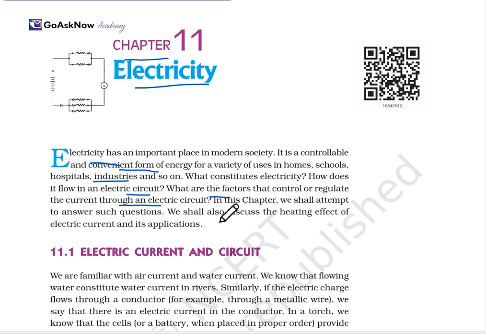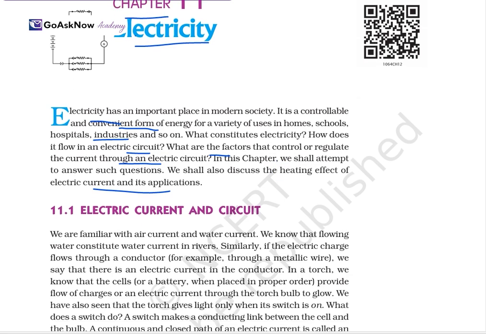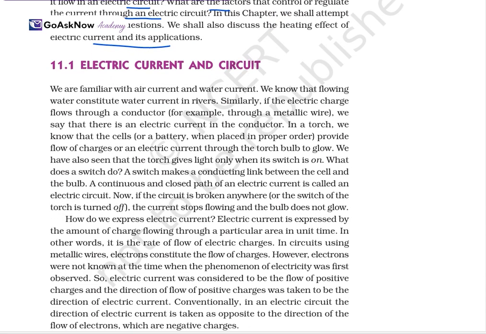Also, we shall discuss the heating effect of electric current and its applications: where we use electricity, how electricity actually flows, how it works. These are all basic things we'll study in this chapter, along with its applications as well. Firstly, for electricity, current is essential. So the first topic will be electric current and a circuit.